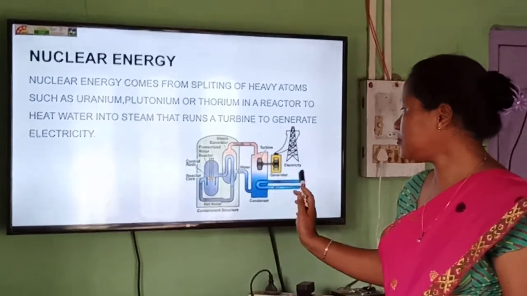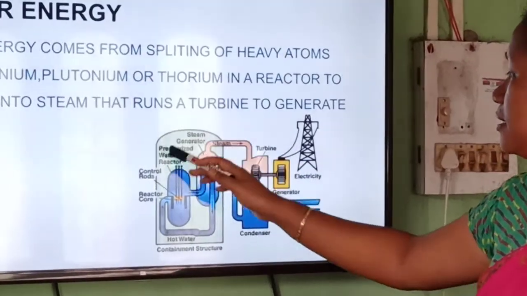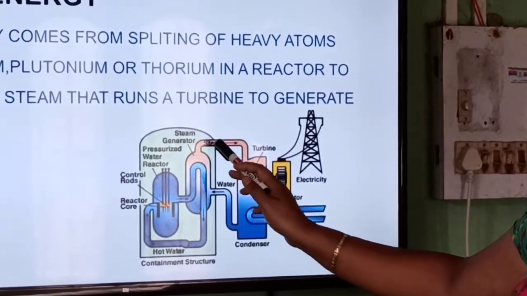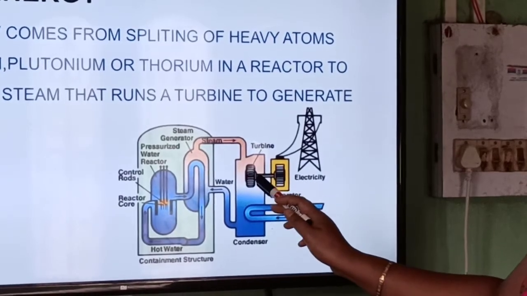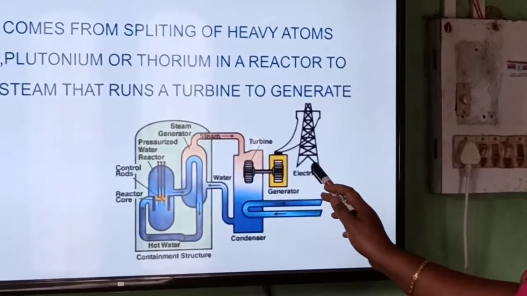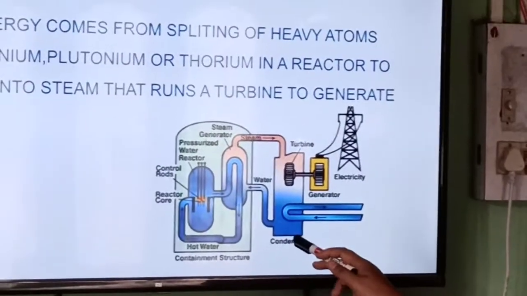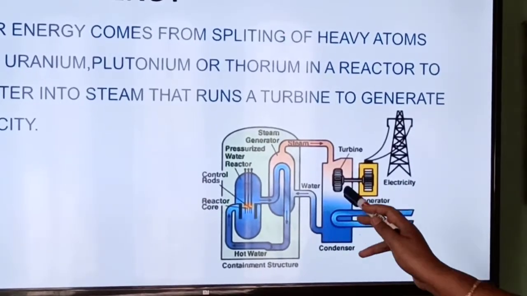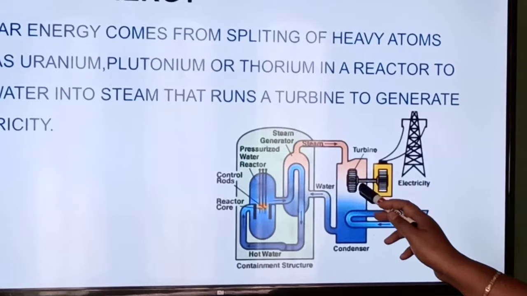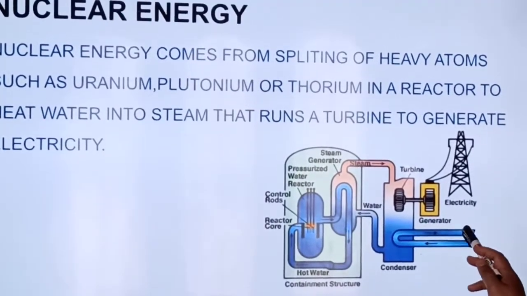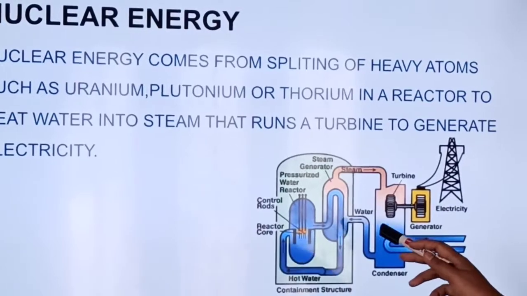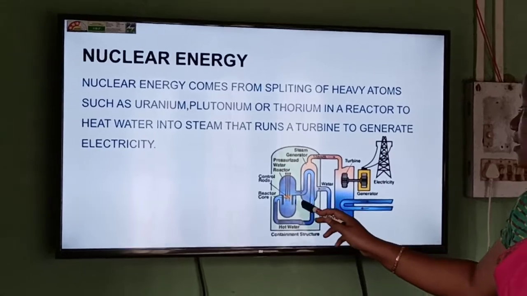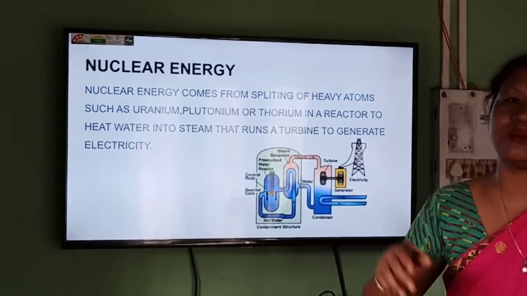Suppose this is the picture of the plant. Here is the reactor where the fission reaction takes place, and as a result steam is produced. This steam runs the turbine, it runs the generator, and electricity is produced. Now there is a condenser where cold water is passed. Why is cold water passed? Because the hot steam, after running the turbine, comes here, and the cold water cools down the steam into water, and that again passes towards the reactor and the process takes place again. That means cycling of the process takes place.